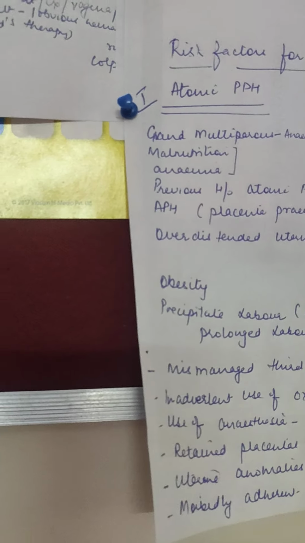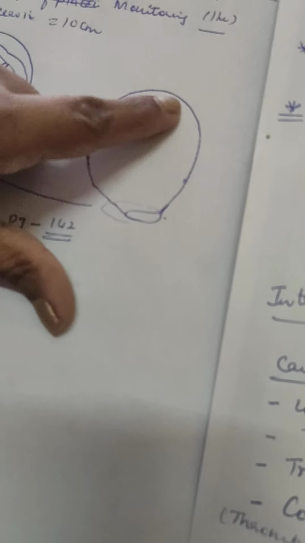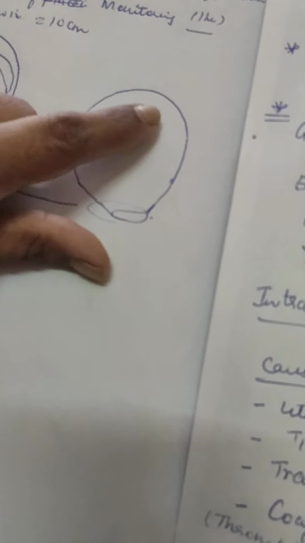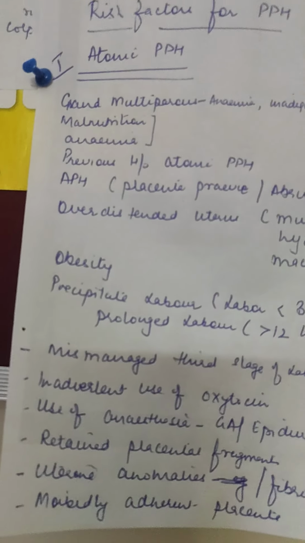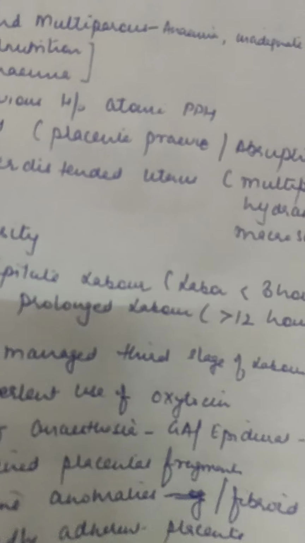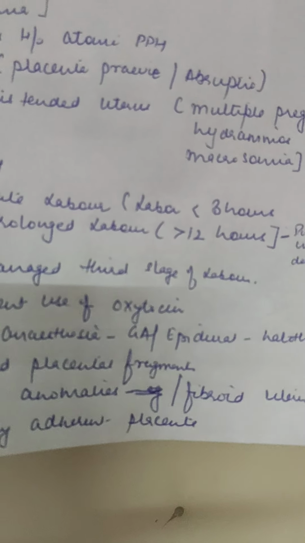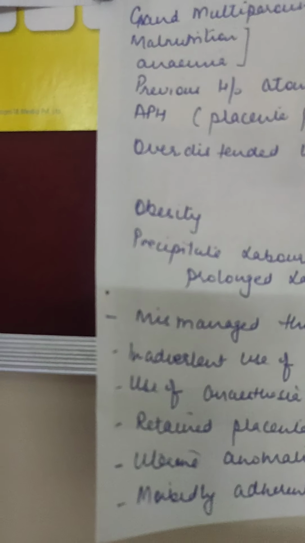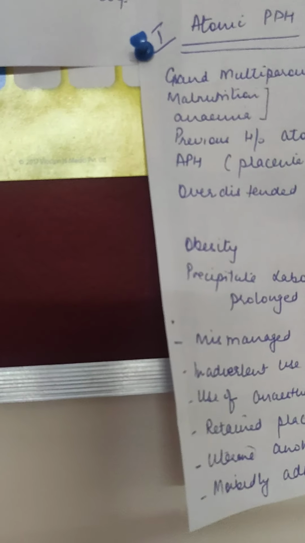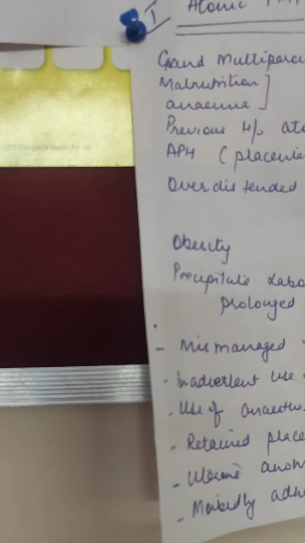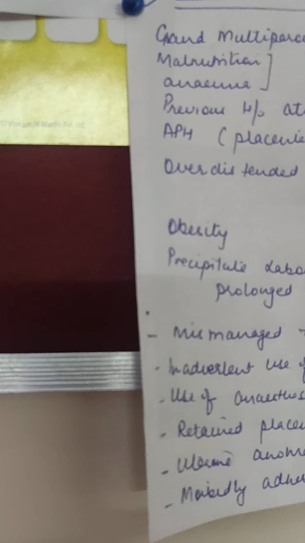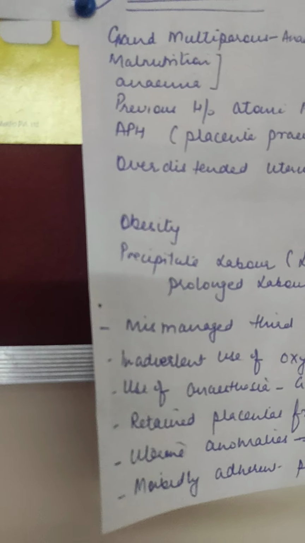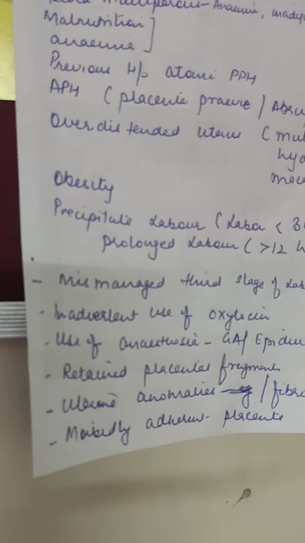Uterine anomalies: there can be a septum in the uterus, and the placenta can be embedded on some septum. These are some malformations of the uterus. Sometimes fibroids are there, and fibroids do not allow the uterus to contract and retract well after the delivery. And morbidly adherent placenta, that is, a placenta that is very much attached, also called placenta accreta, when the placenta is attached to the uterine surface.